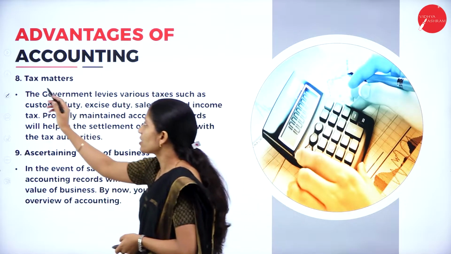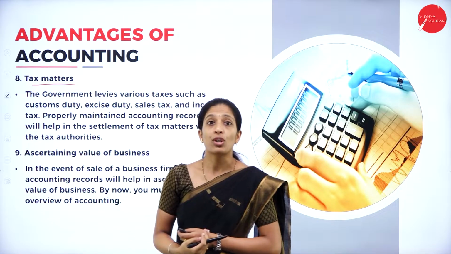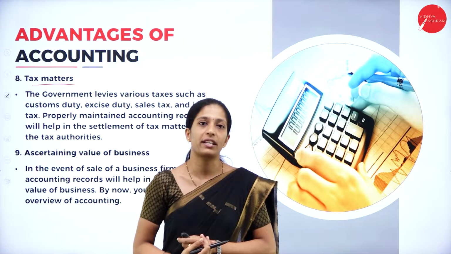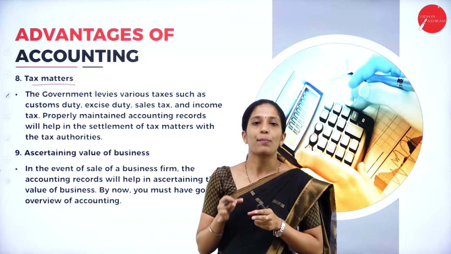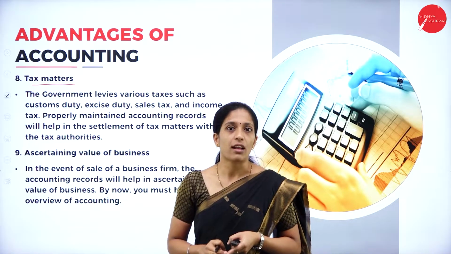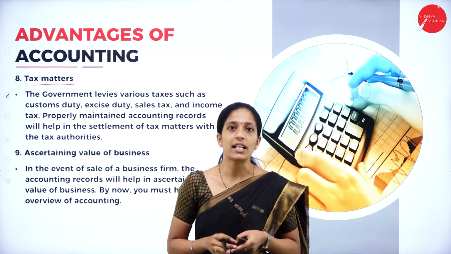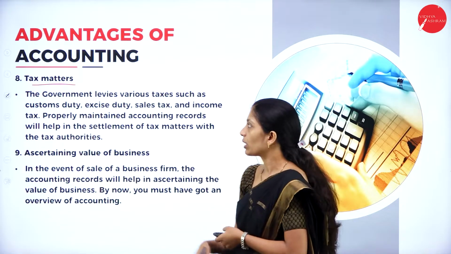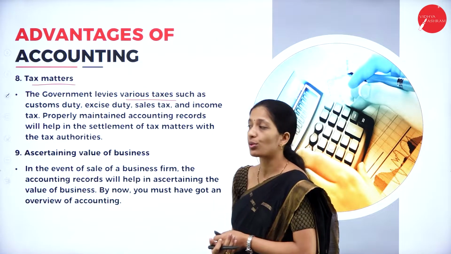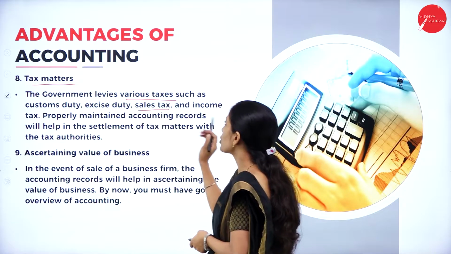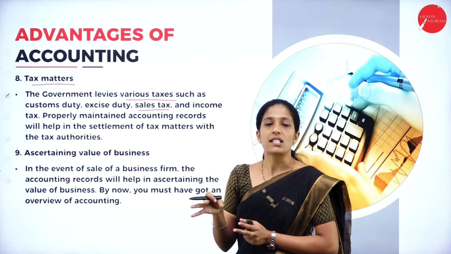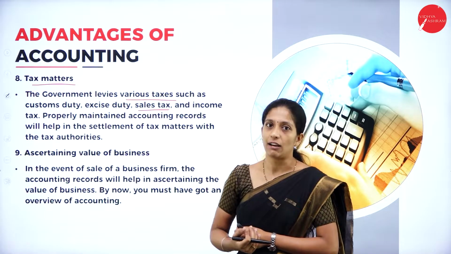The next advantage is tax matters. It is helpful for the tax authorities also, because if we maintain proper books of account, whatever records are asked by the tax authority can be provided easily without any doubt. The government levies various taxes such as customs duty, excise duty, sales duty and income tax, based on the accounting information.